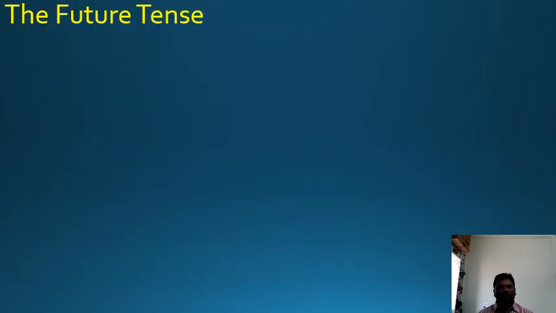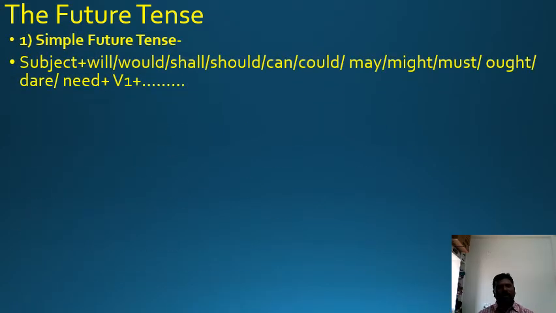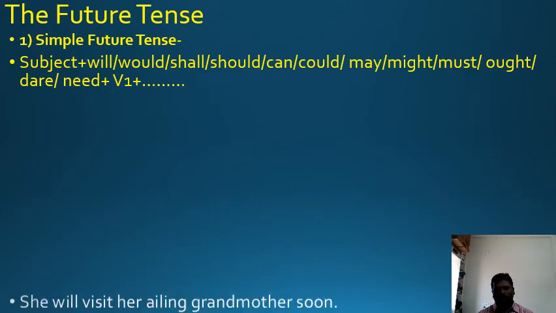Let us move to future tense. See, like the remaining two tenses, it has four subtenses: simple future tense, future continuous tense, future perfect tense, future perfect continuous tense. Let us see simple future tense. How the tense is made: subject plus will, would, shall, should, can, could, may, might, must, ought, dare, need, and the first form of a verb.